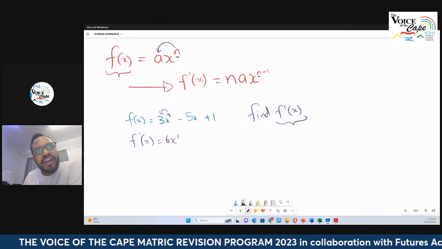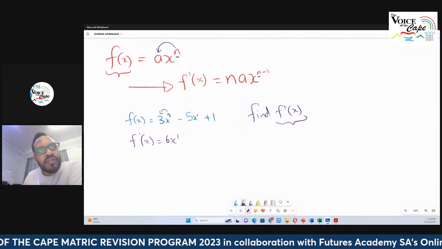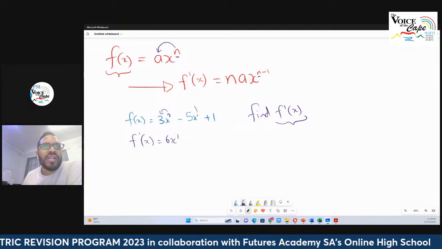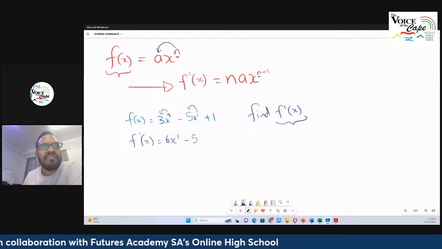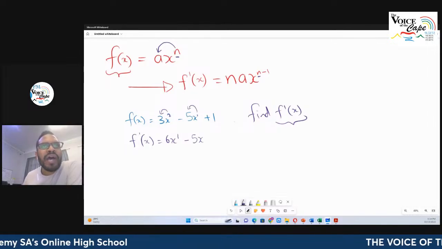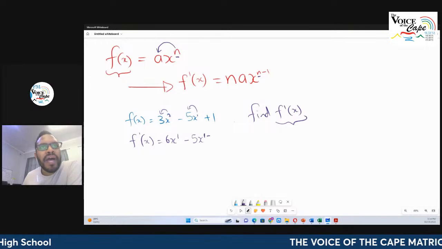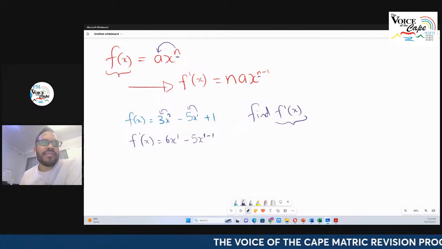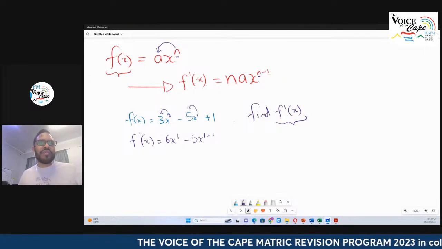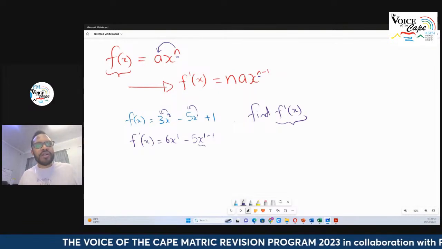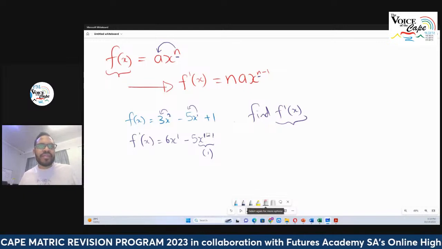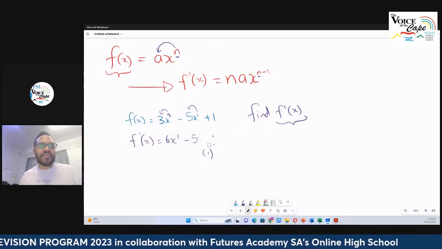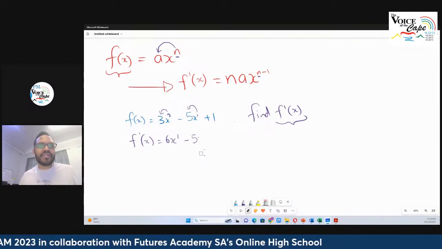Now, over here, 5x, you know there's an invisible 1 over there. If I take that 1 and I multiply it by negative 5, I'm going to get minus 5. I'm still left with my x, right? However, the power now is 1 minus 1. And anything, remember this, anything to the power of 0 is 1. So this whole thing is equivalent to 1. Now, if that's equivalent to 1, I don't need to write it in. Okay? I don't need to write it.